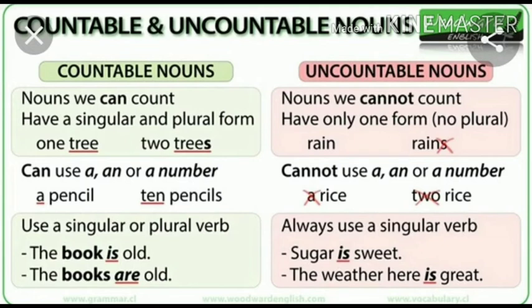Uncountable nouns always use a singular verb. Example, sugar is sweet. Sugar is an uncountable noun, so we must use the singular verb is. The weather here is great. Weather, you cannot count weather, so we use a singular verb.